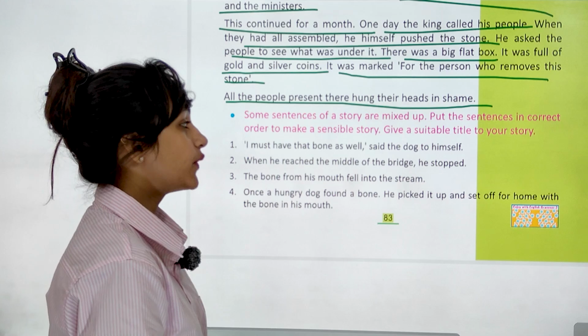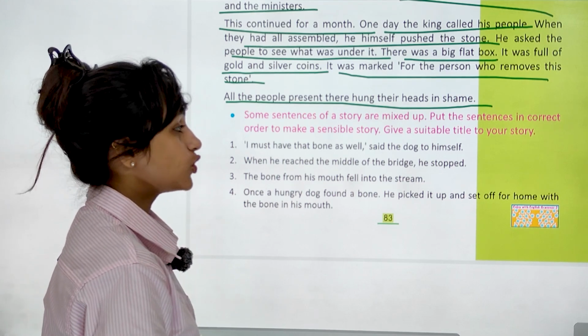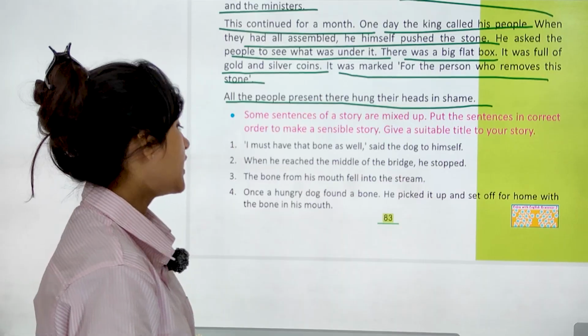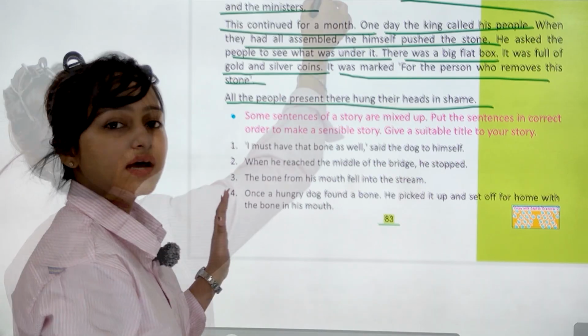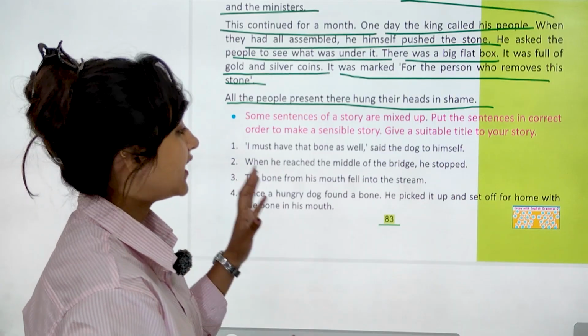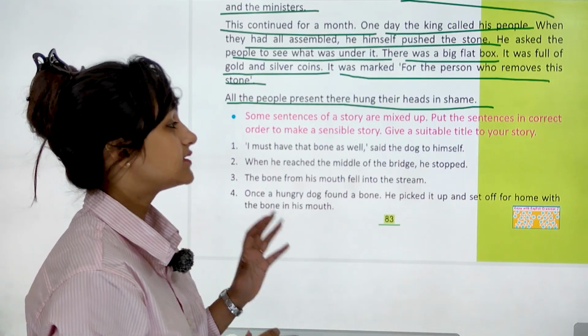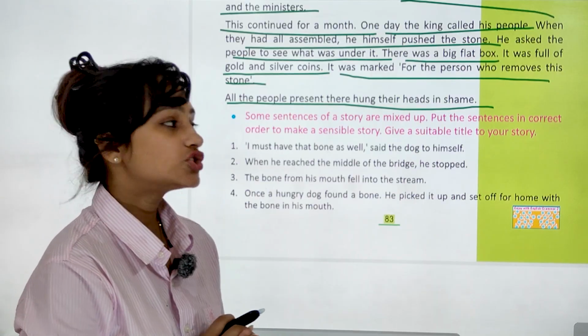Some sentences of stories are mixed. Put the sentences in a correct order to make a sensible story. Give a suitable title to your story. Here are some sentences. Here and on the next page you have to read. They are mixed sentences. You have to solve them. You have to unjumble these sentences and give a title to your story.